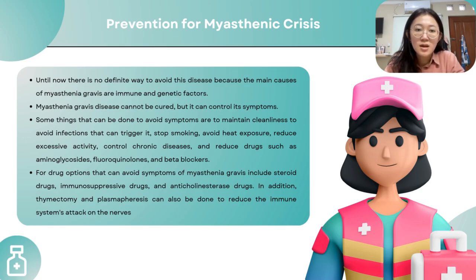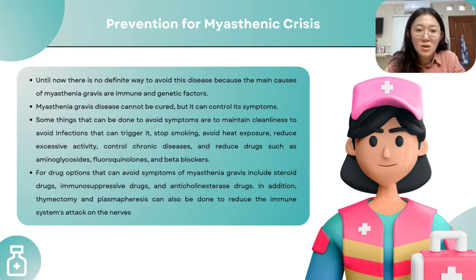Myasthenia gravis cannot be cured, but its symptoms can be controlled. Some things that can be done to avoid symptoms are maintaining cleanliness to avoid infections that can trigger it, stopping smoking, avoiding heat exposure, reducing excessive activity, controlling chronic disease, and reducing drugs such as aminoglycosides, fluoroquinolones, and beta blockers. The severity of symptoms can also be reduced by controlling stress.